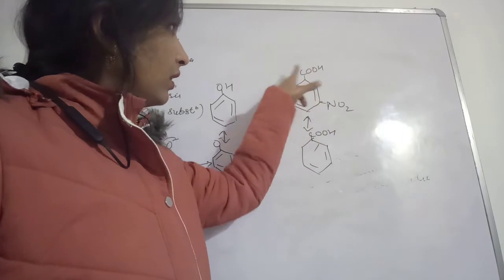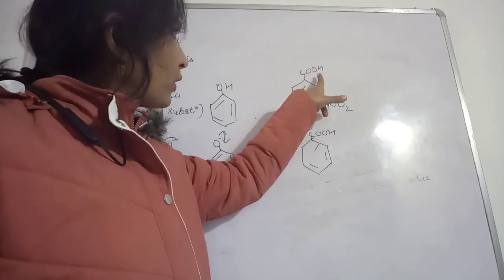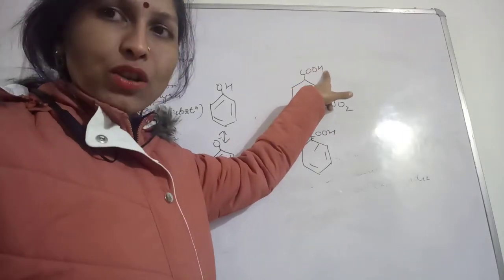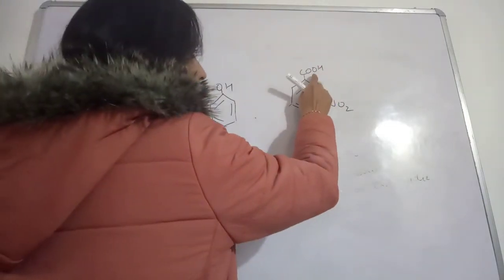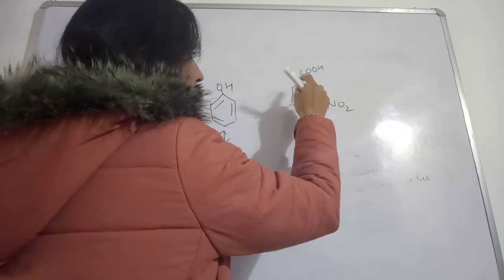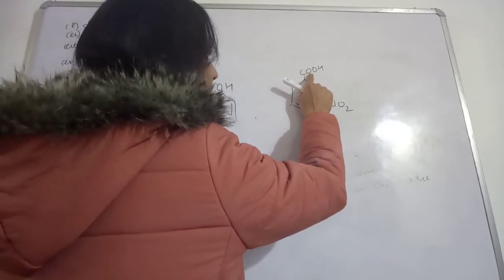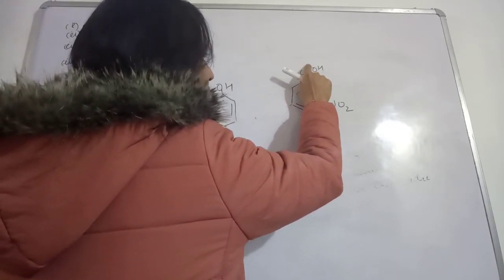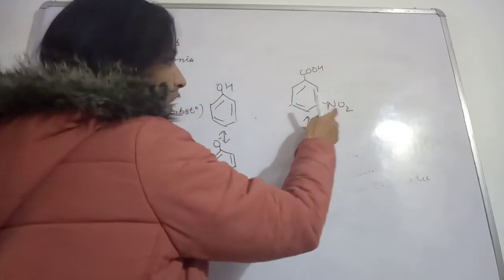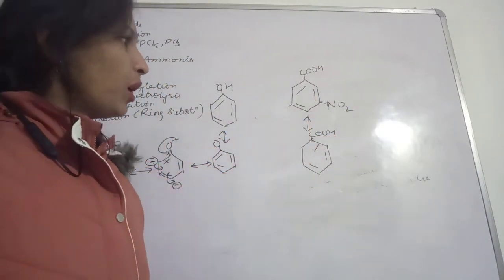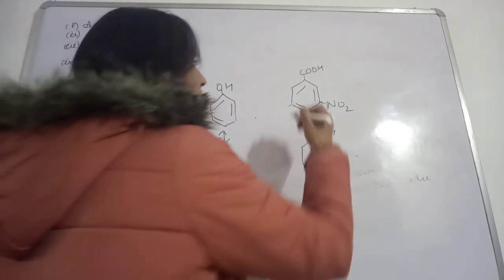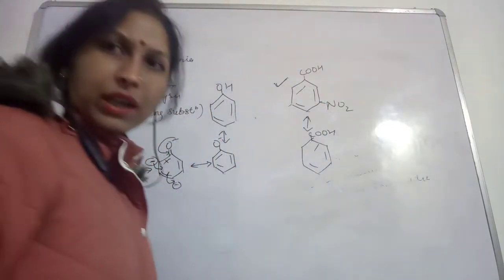What will happen after the release of this H positive is that the negative charge forms on O negative, and the electron withdrawing group is also attached to it, so this compound will be more acidic.